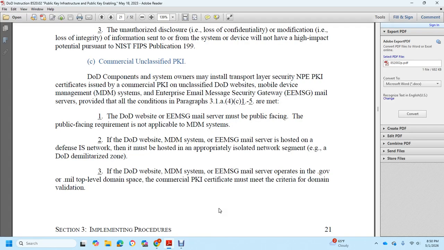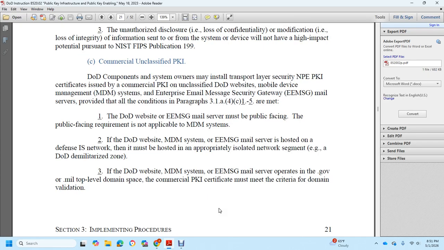The enterprise email message security gateway mail server must be public facing when the public facing requirements put out by Apple. The MDM, or mobile device management systems, Department of Defense Mobile Device Management Systems, and the Enterprise Email Message Security Gateway mail server that is hosted on the Defense Information System Network must be hosted in an appropriately isolated network segment or the DoD demilitarized zone.